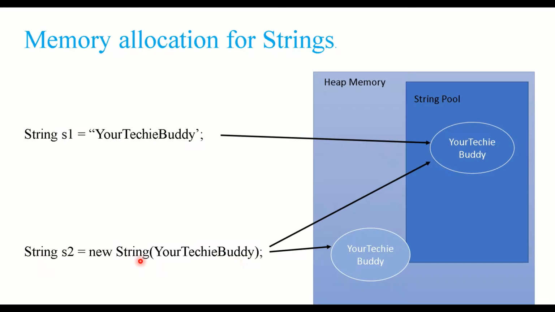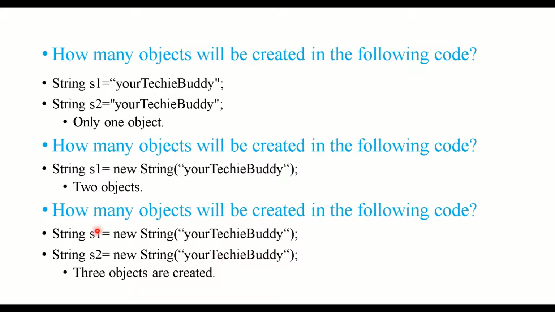When it sees the new keyword, it will create one more in the heap memory, because it is a new instance, a new object creation of the string, right? It will create a new reference, new memory space in the heap memory. For the string pool, only the unique one is kept. We have already created one in the pool, so s2 will see that the string pool already has your techie buddy. It will not create anything again in the string pool. So total here 2 in the heap, and 1 in the pool. That's why 3 objects are created.